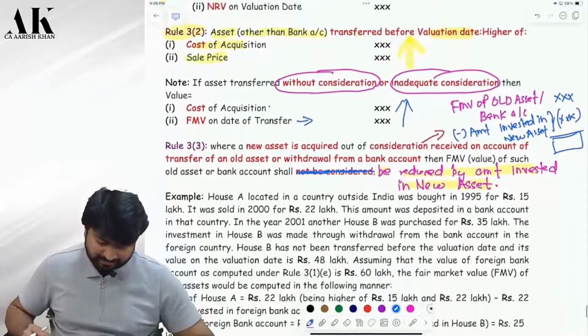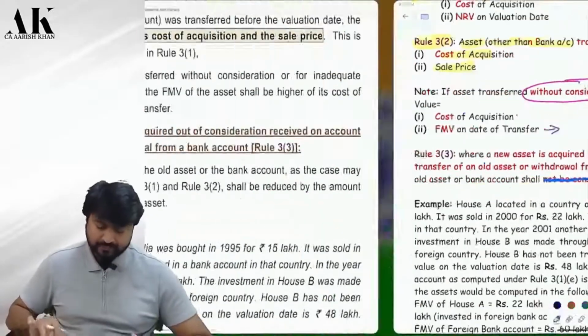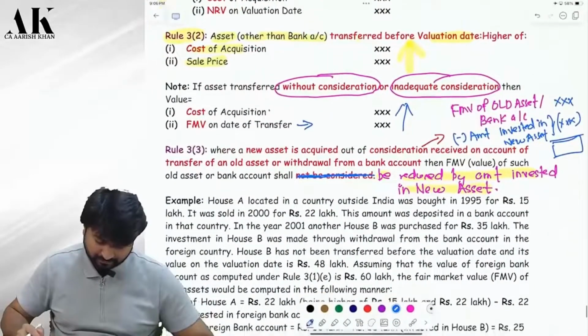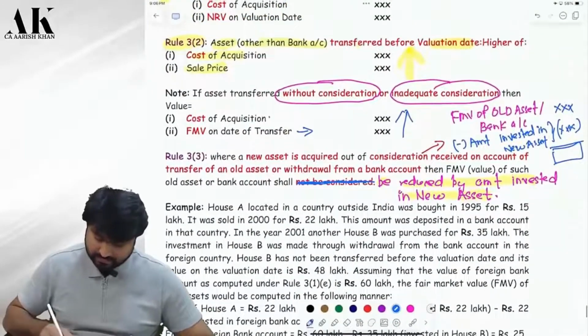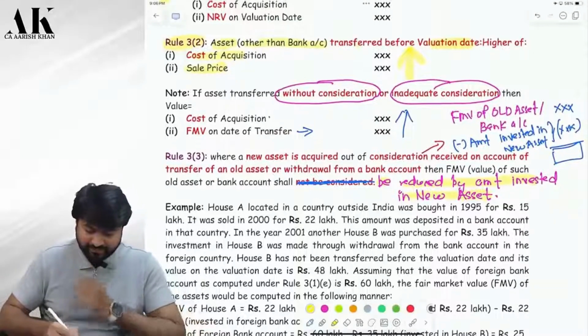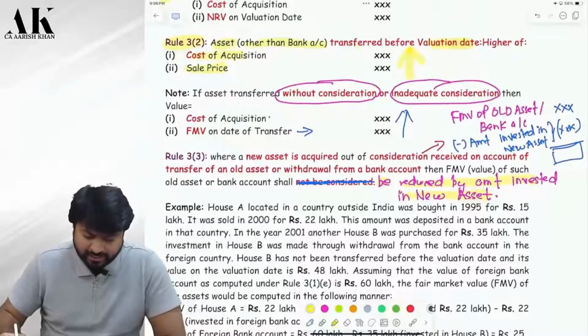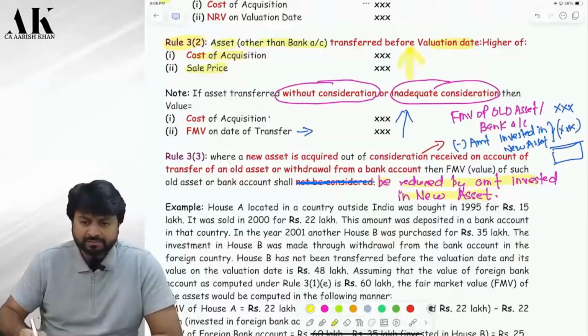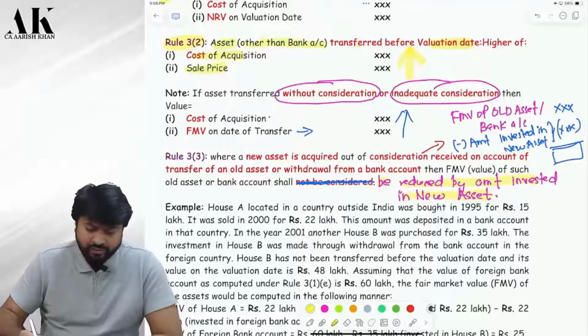Now, are you ready for an example? Are you ready for an example? Let me see whether you are ready for an example or not. Tell me. Example is there. Very beautiful example. House A located in a country outside India was bought in 1995 for how much? 15 lakhs. It was sold in 2000 for how much?